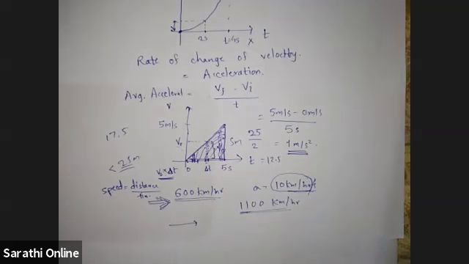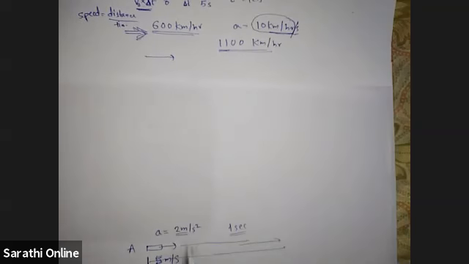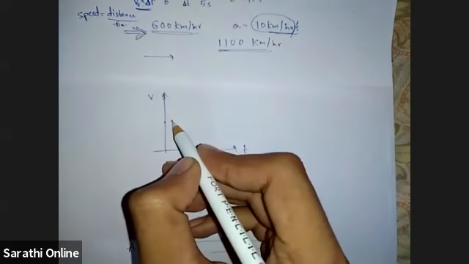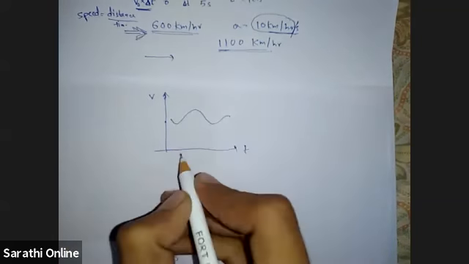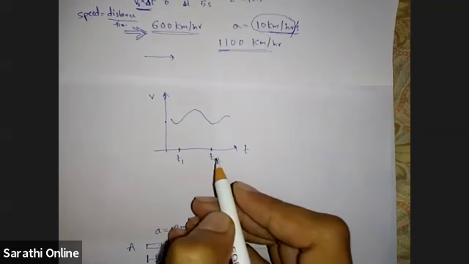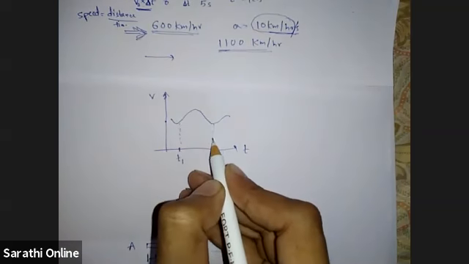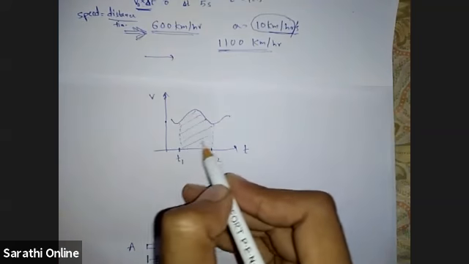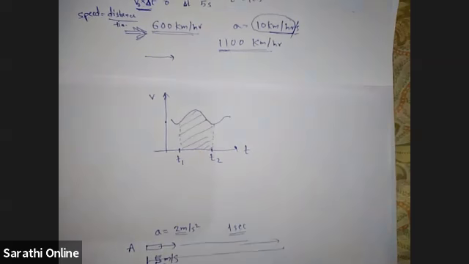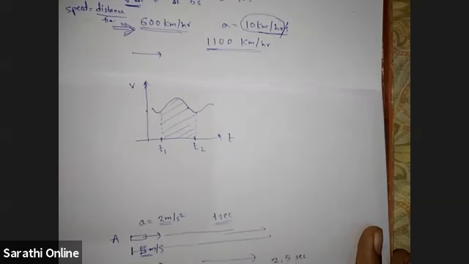Now let us say we are given a velocity time graph like this. This is velocity, this is time, and the graph is a very random curve like this, and you are asked the distance traveled from time t equal to t1 to t2. So how will we calculate? We will just draw these vertical lines, and the area here will represent the distance traveled by the object between this interval t1 to t2. Is it clear? So for uniform acceleration, we can now find out distance traveled.